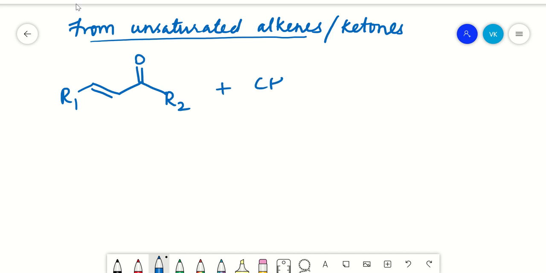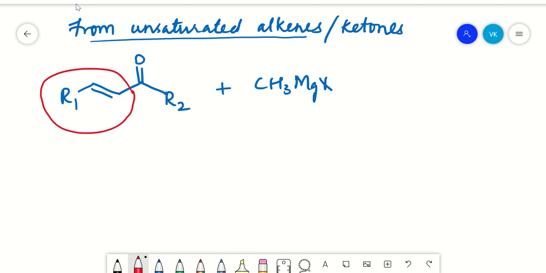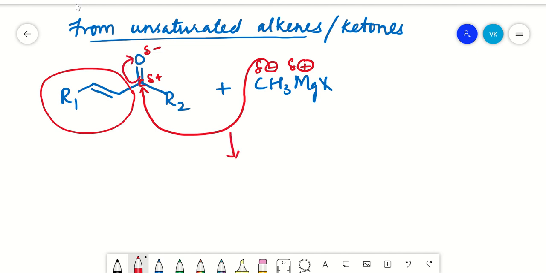Now again, in the presence of your methyl magnesium halide, what happens here? We are not concerned about all this group, we are only concerned about this carbon and your oxygen here, right? Carbon will have a partial positive charge, and oxygen will attain a partial negative charge. The methyl group, having a negative charge, will attack onto your electropositive carbon, thereby the electron shift takes place onto your oxygen, forming your alcohol back.